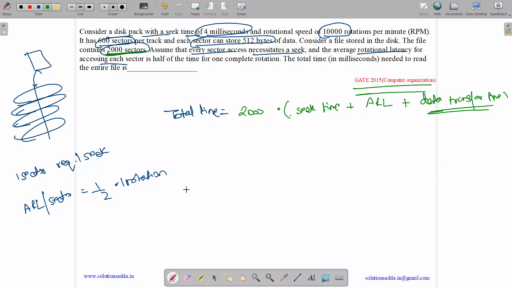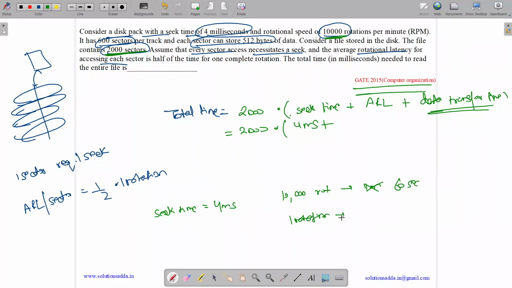See, what is seek time? Seek time is 4 milliseconds, that we know. So it is equal to 2000 into 4 milliseconds. Now we know we have 10,000 RPM, which means 10,000 rotations in 1 minute or 10,000 rotations in 60 seconds. So one rotation time equals one rotation in 60 by 10,000 seconds, or 6 milliseconds for one rotation.